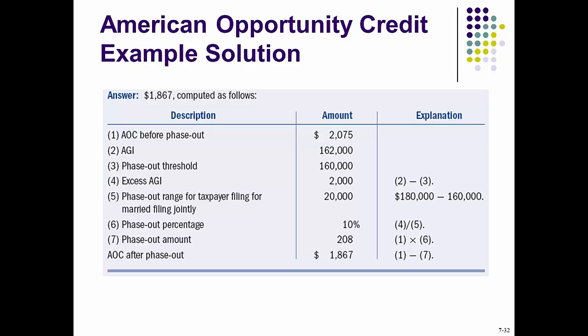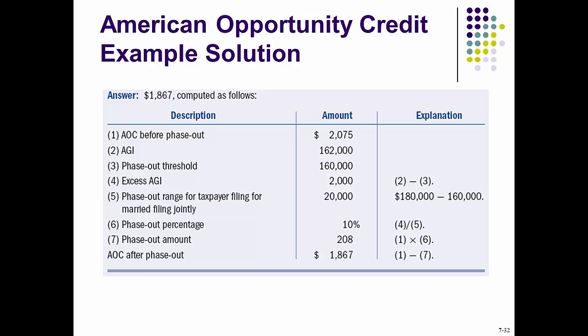So let's look at this one here. The AOC before phase out will be $2,075. Her AGI is $162,000. The phase out threshold is $160,000, so there's an excess AGI of $2,000. The phase out range for a taxpayer filing married jointly is $180,000 minus $160,000, so you get $20,000. The phase out percentage will be 10%.